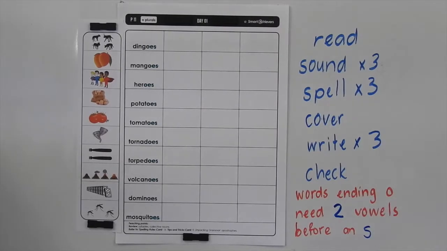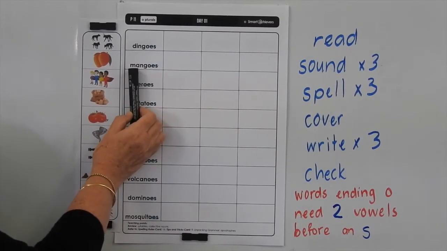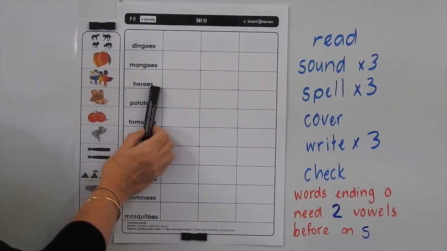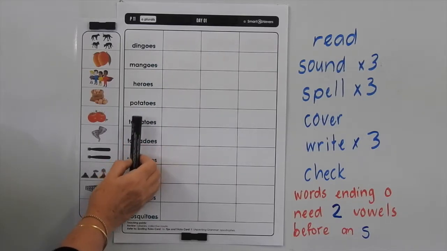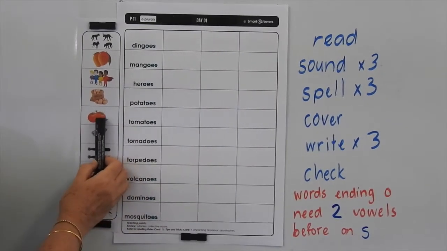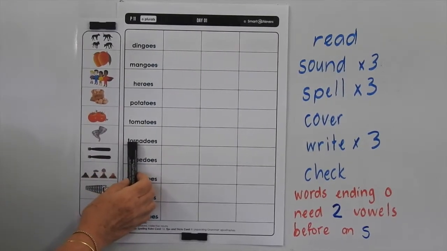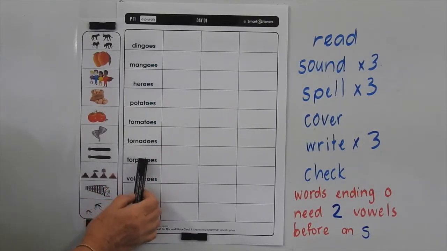Okay, let's go through and look at what these words mean. A dingo is a wild Australian dog. A mango is one of the most popular fruits in the world. Heroes are people we admire. Potatoes is a tuber vegetable. A tomato is a fruit that we commonly eat as part of a salad. A tornado is a large wind, very strong wind.